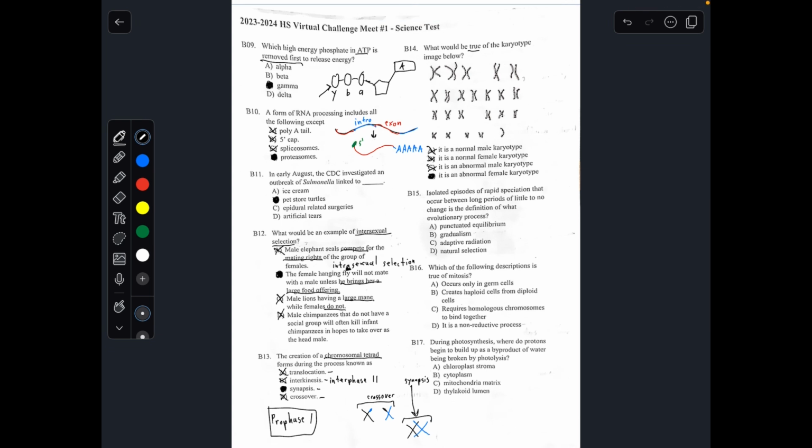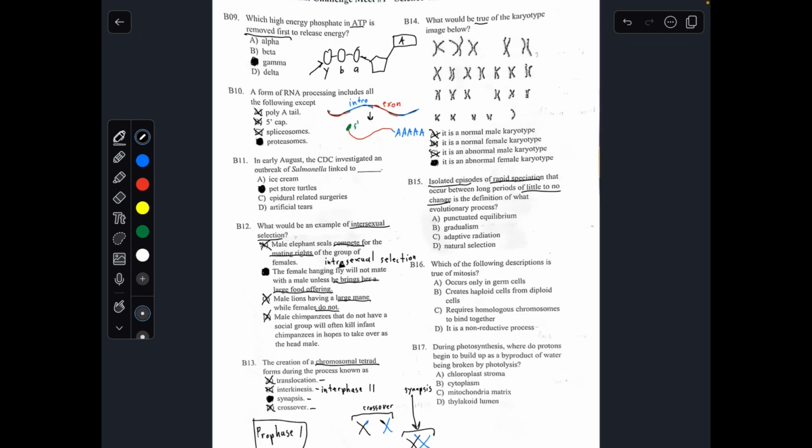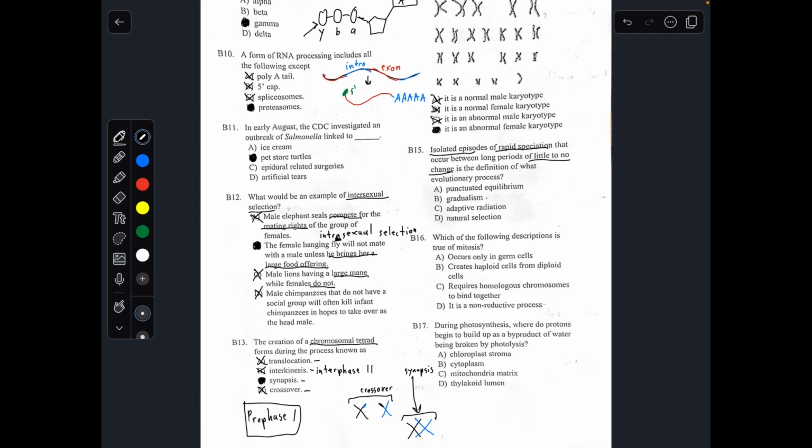Number 15. Isolated episodes of rapid speciation that occur between long periods of little to no change is what evolutionary process? So let's define all three of them. Let's start with B. Gradualism is just slow evolution over time, just very slow evolution.